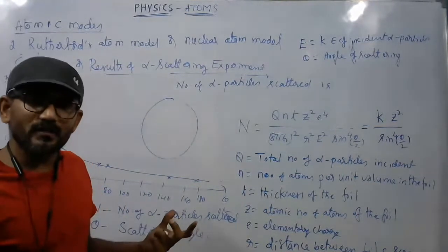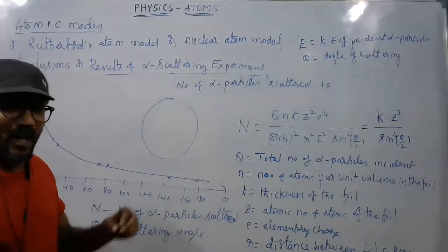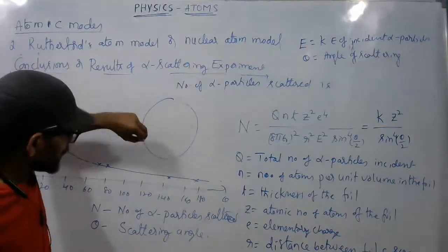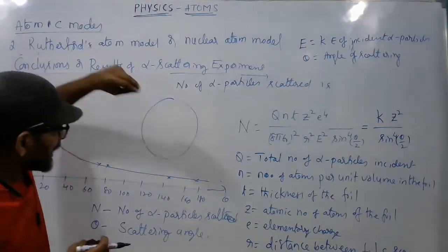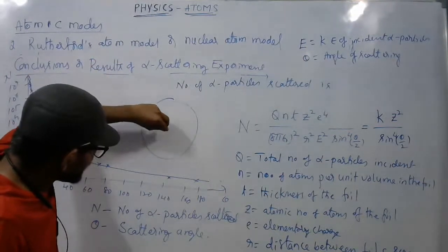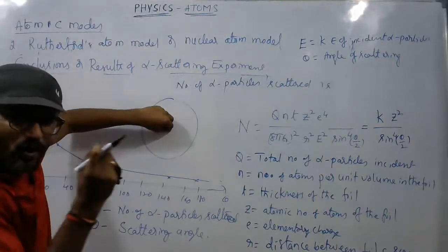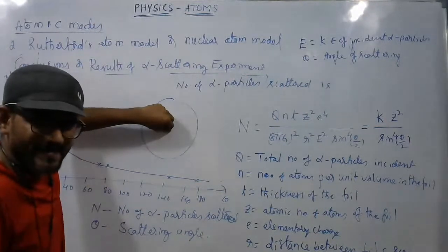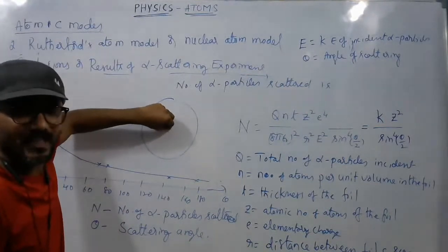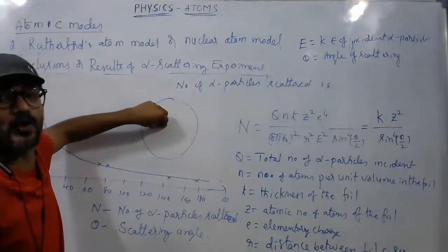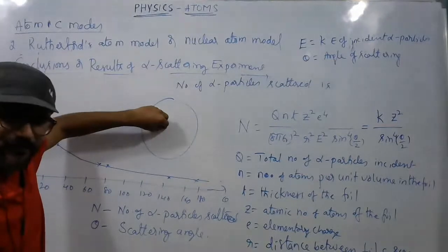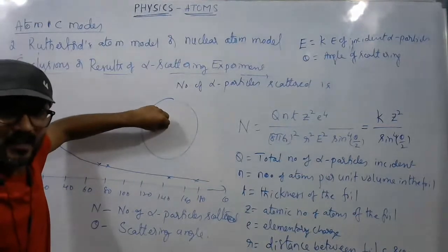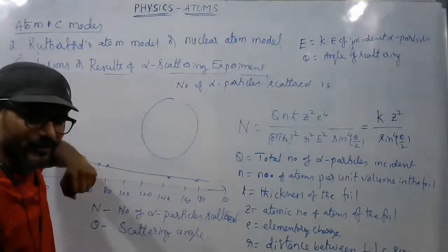The third conclusion is that the entire positive charge is concentrated in a small space at the center, which is called the nucleus.